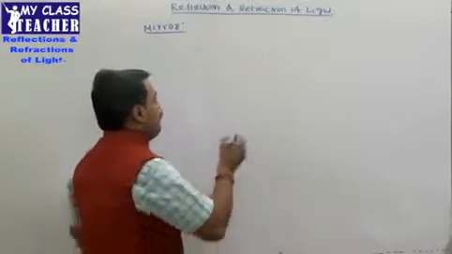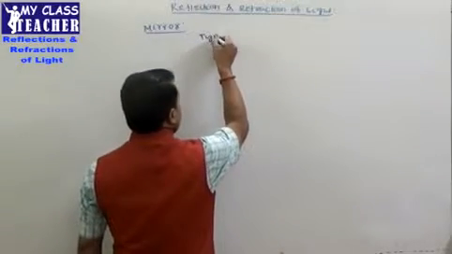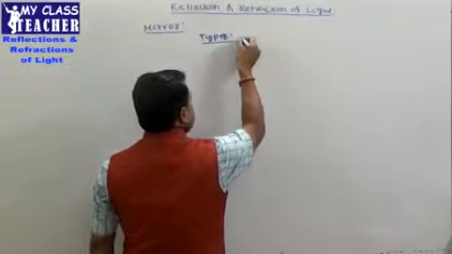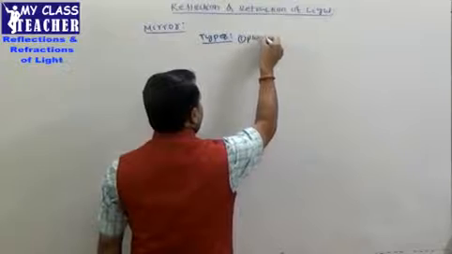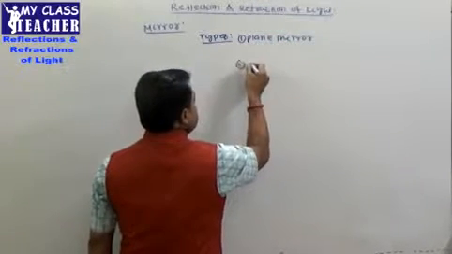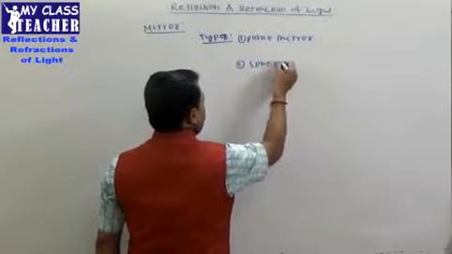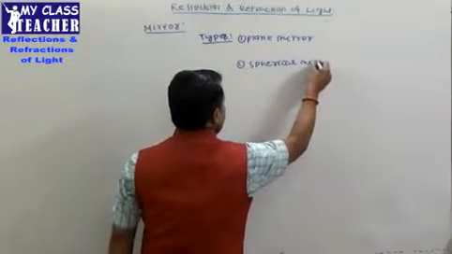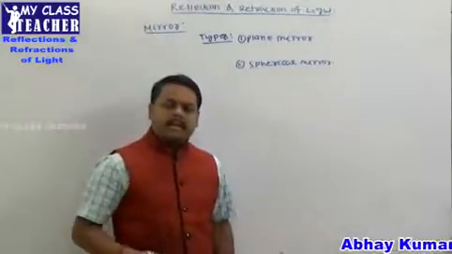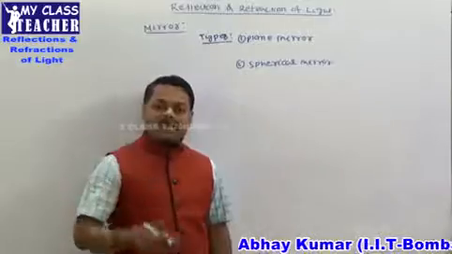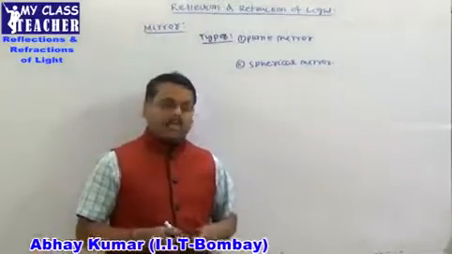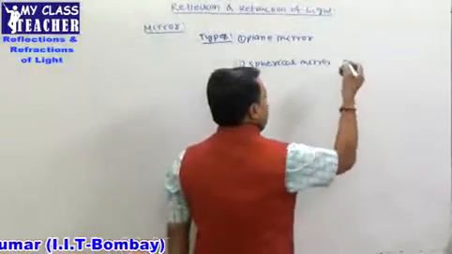Types of a mirror. Next, write down types of a mirror. So there are basically two types of mirror. One is a plane mirror, and the second one is a spherical mirror. Plane mirror means the surface of the mirror is flat. Plane mirror इसका लिखो, the surface of the mirror is flat, so that is called as the plane mirror.